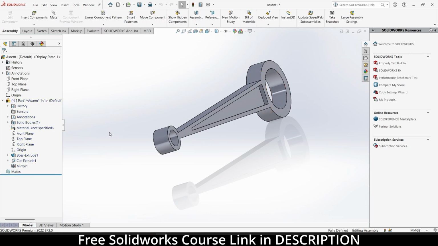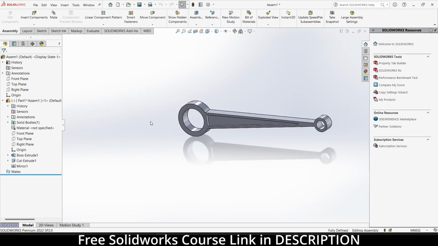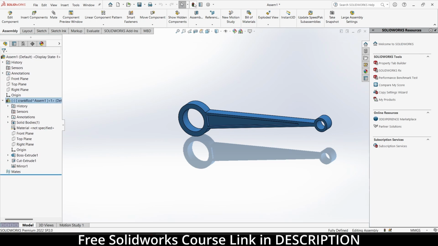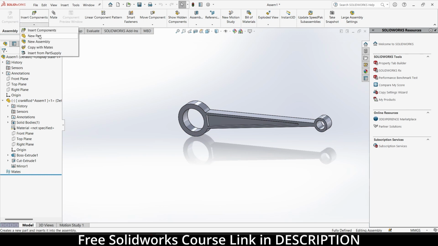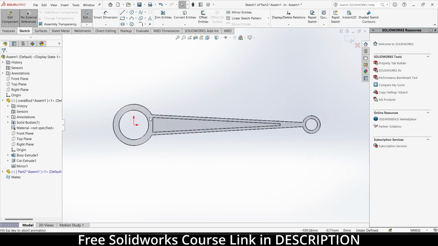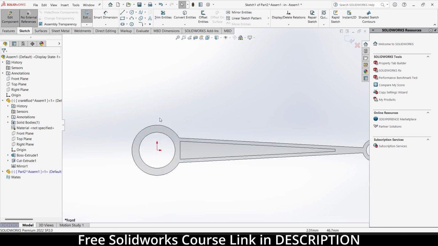Now let's try to make the piston. Let's select this and type crank rod, click on the rebuild icon, click on here, new part, select a plane as per your requirement. In my case, front plane is fine, so I will click on it, press Ctrl plus 8. Make sure no external references is checked on, else you will face a lot of issues.